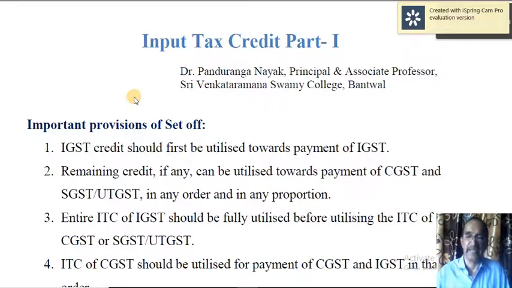What I mean to say is, that 10,000 can be utilized towards payment of CGST only, or towards SGST only, or you can use that for both in any proportion. For example, 50-50, 30-70 or 70-30, in any order. There is no specific requirement.